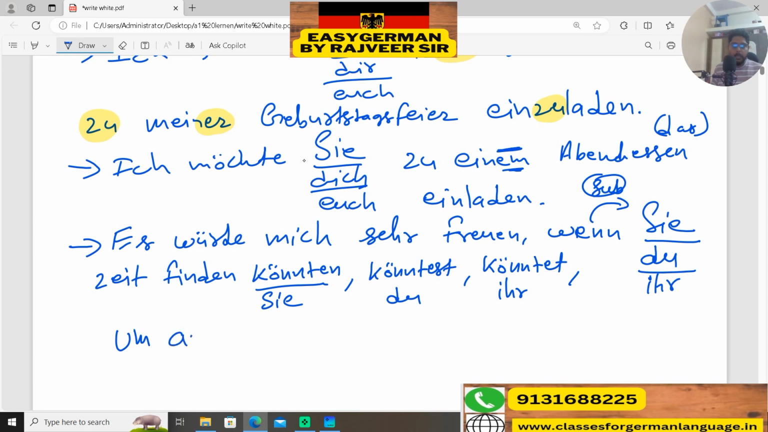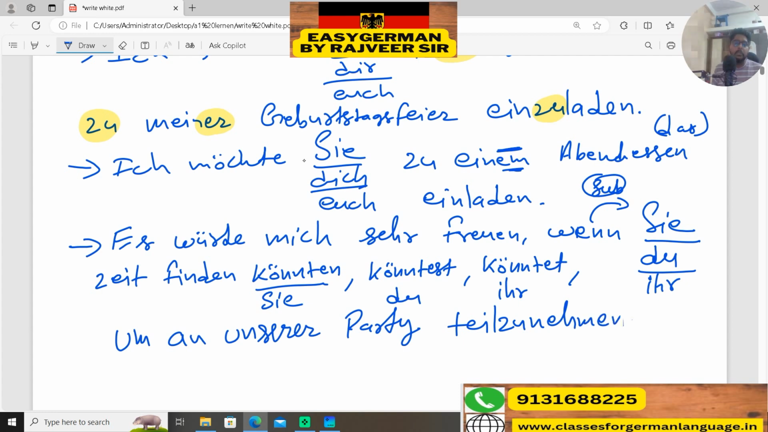An unserer Party teilzunehmen. Teilnehmen is a trennbar verb, it means to take part. And here an preposition will be used. An plus teilnehmen. Teilnehmen means to take part. And here we have used zu plus infinitive. Okay, so now we will see this sentence.